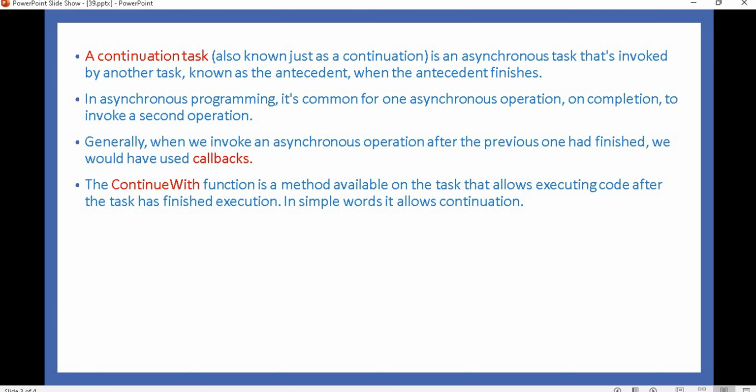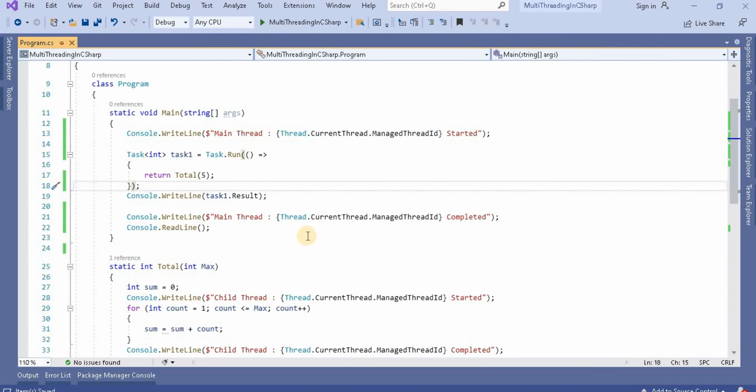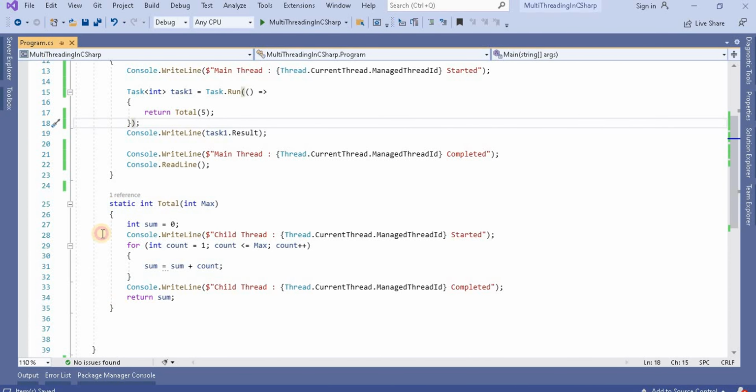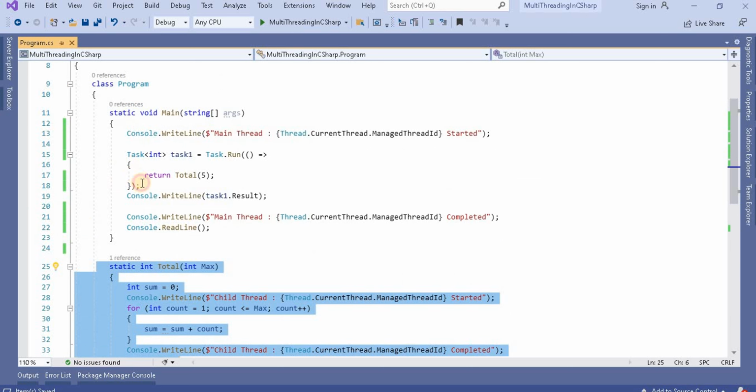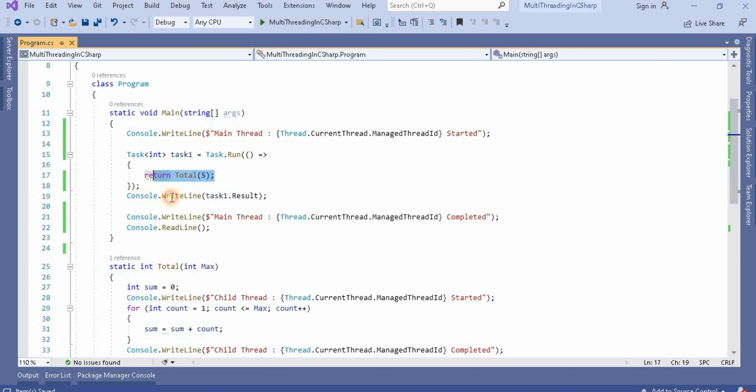So let's understand this ContinueWith function with an example. Let's go to Visual Studio. Here you can see the previous example, where we have one method and we are passing one parameter. Through the task we are calling this method, and based on task1.Result we are printing the output. Now the same thing we can do using ContinueWith. So first let's make the changes and then we'll discuss what changes we have made.